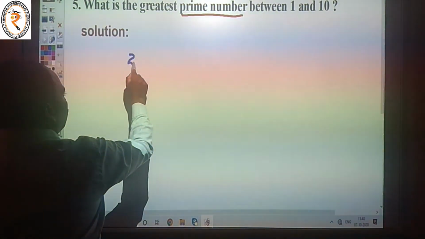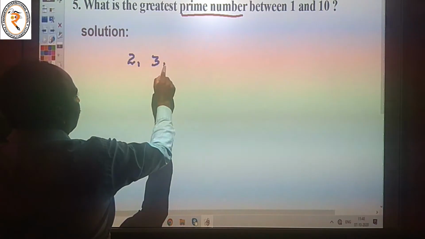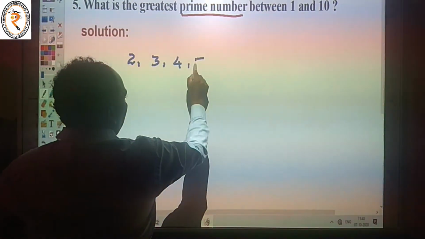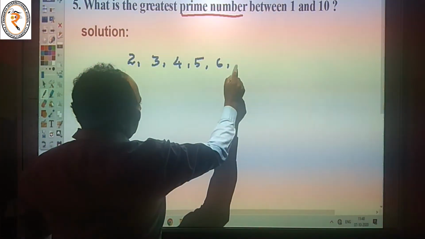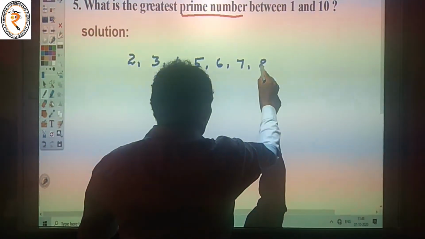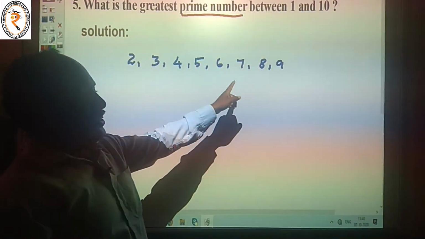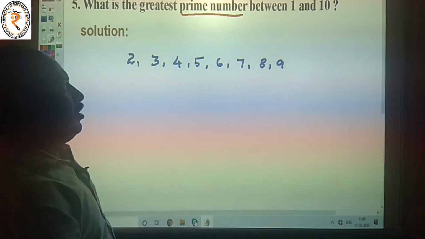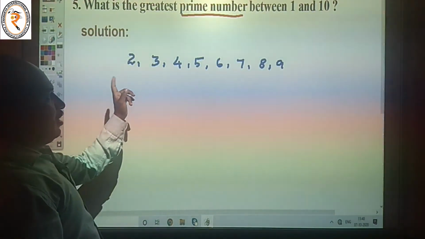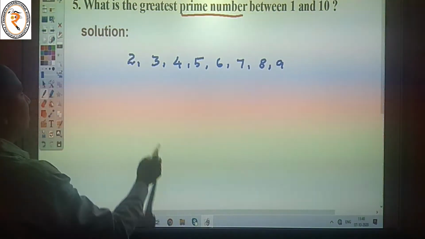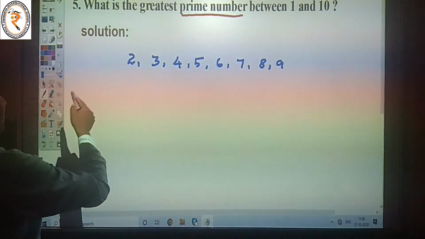It means 2, 3, 4, 5, 6, 7, 8, 9. Between 1 and 10, so we take the numbers 2 to 9. We want the greatest prime number. First you take the prime numbers.